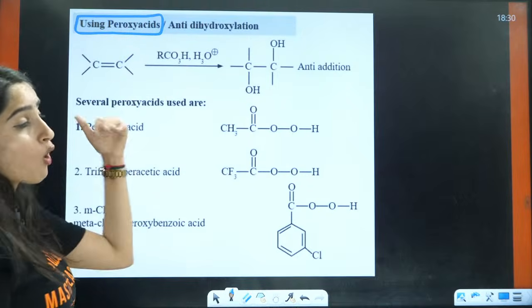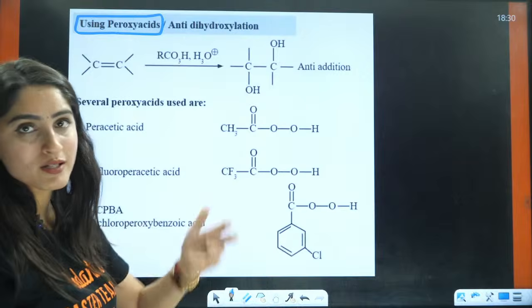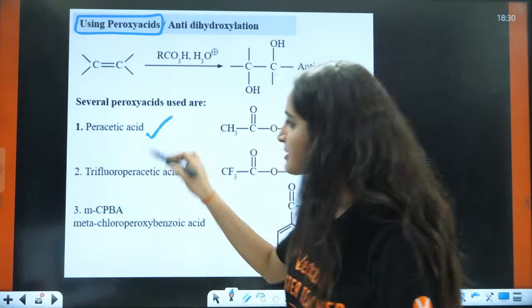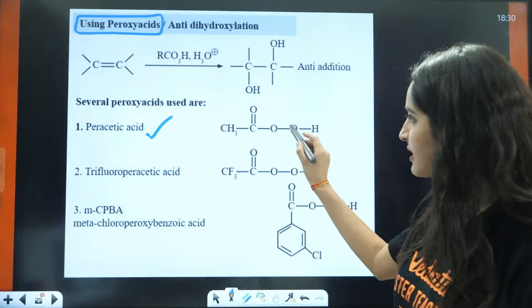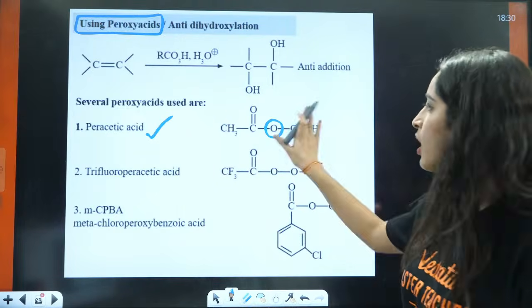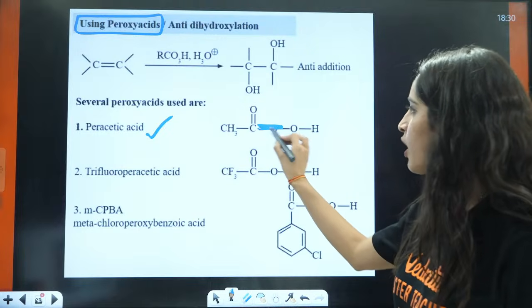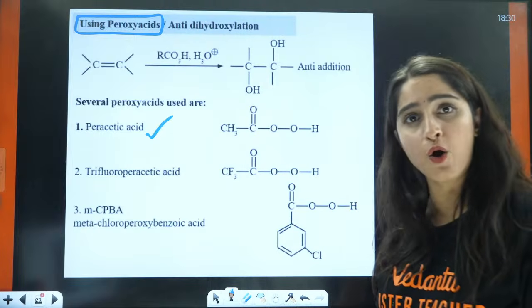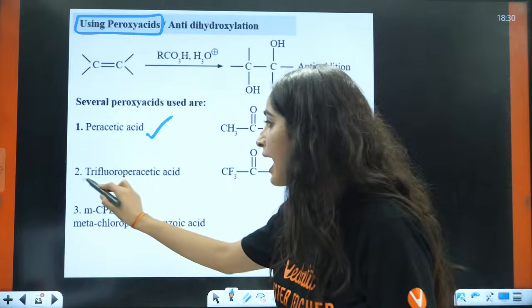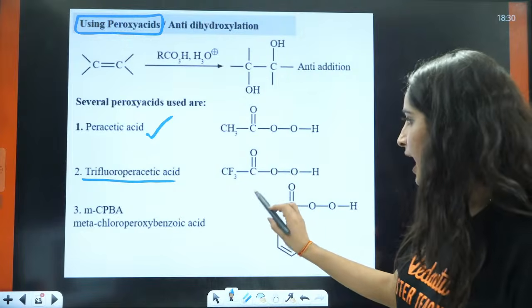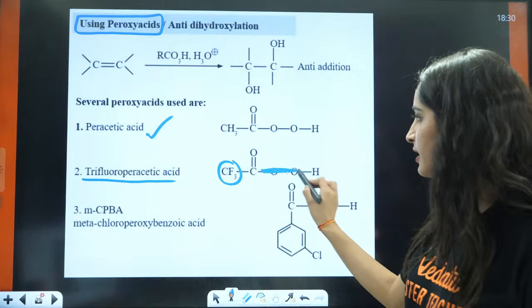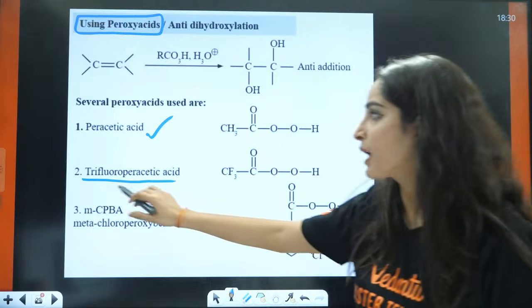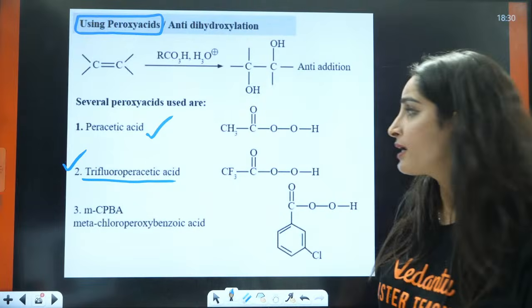If you want to use peroxy acids, now what are these peroxy acids, ma'am? Peroxy acids can be peracetic acid. Like you have acetic acid, this is your acetic acid, COOH. You will add one more oxygen, that will become peracetic acid, right? Then trifluoroperacetic acid. This is your trifluoroacetic acid, to this just add one oxygen, that will become trifluoroperacetic acid, right?